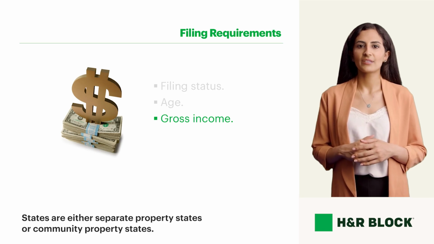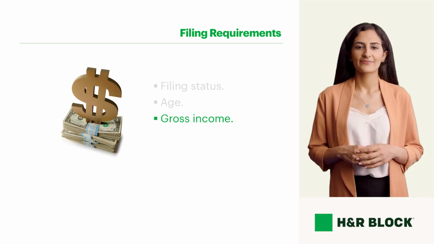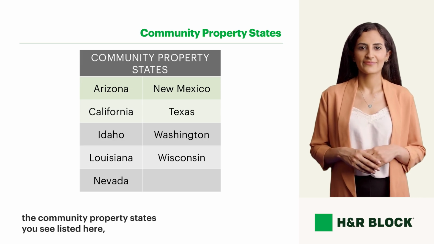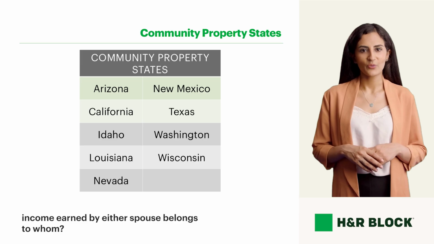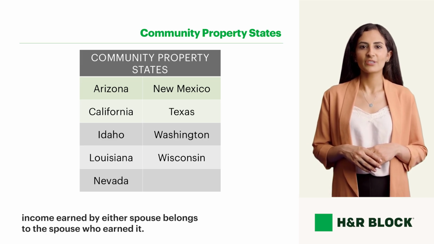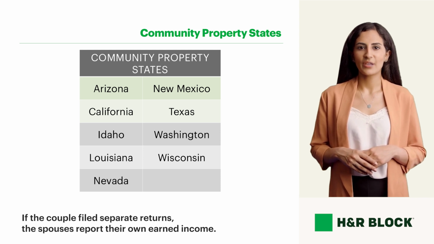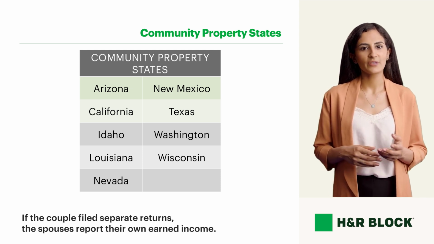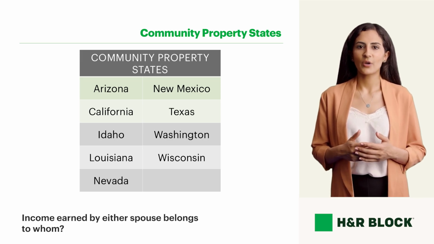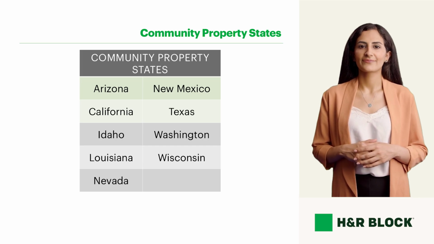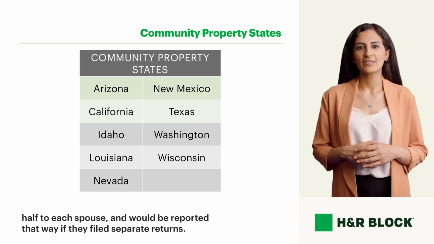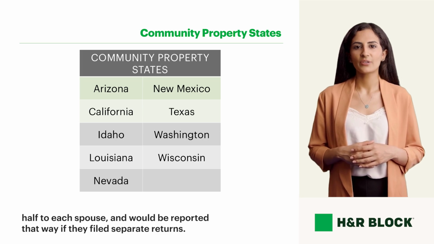States are either separate property states or community property states. In a separate property state, as opposed to the community property states you see listed here, income earned by either spouse belongs to whom? In a separate property state, income earned by either spouse belongs to the spouse who earned it. If the couple files separate returns, the spouses report their own earned income. In a community property state, income earned by either spouse belongs to whom? In a community property state, income earned by either spouse belongs half to each spouse and would be reported that way if they filed separate returns.